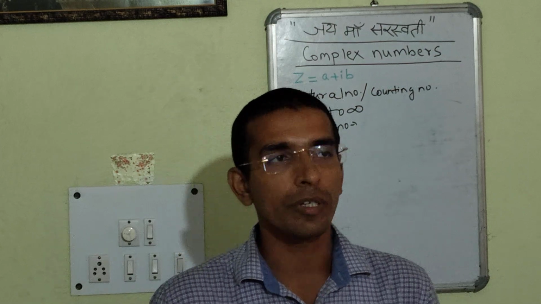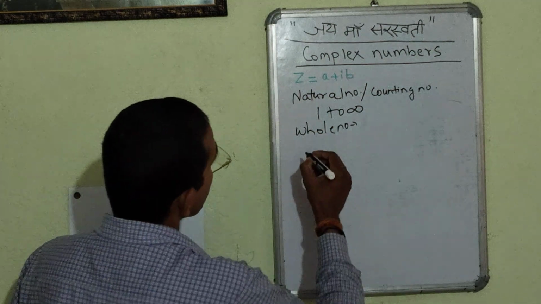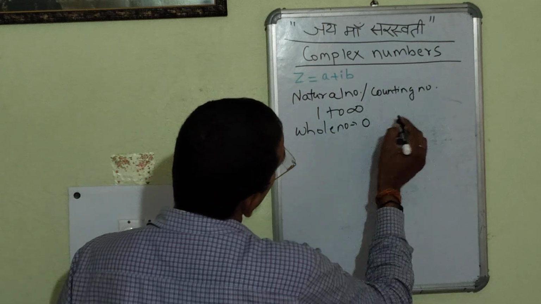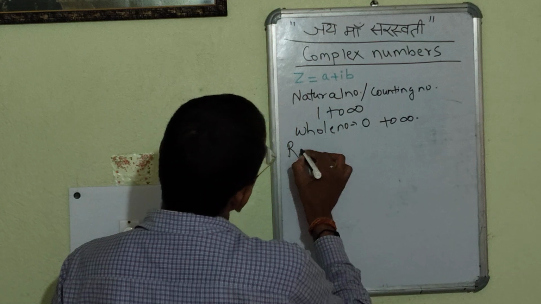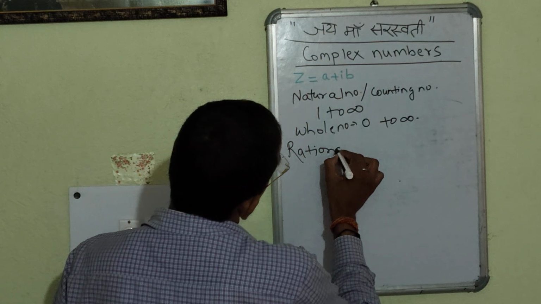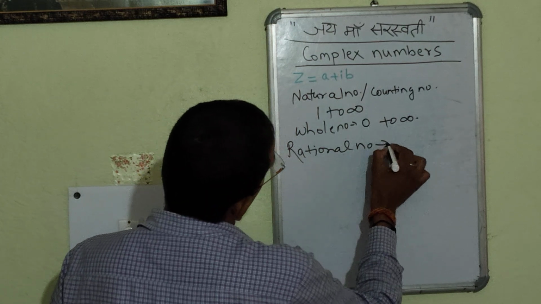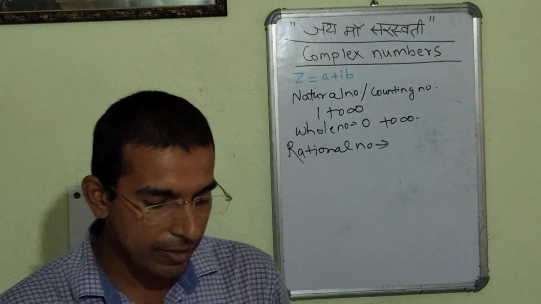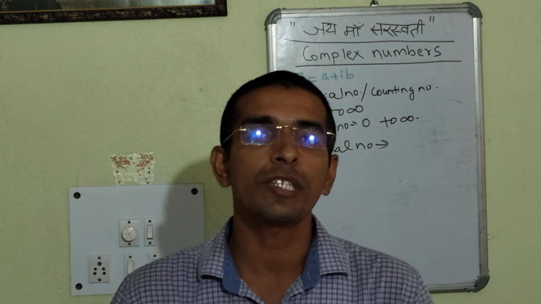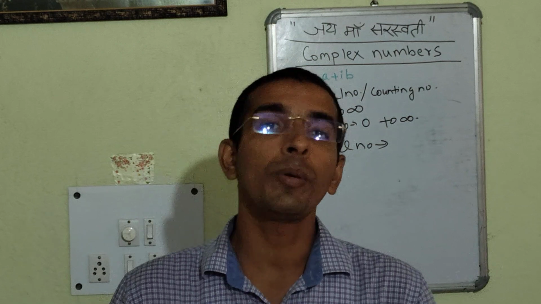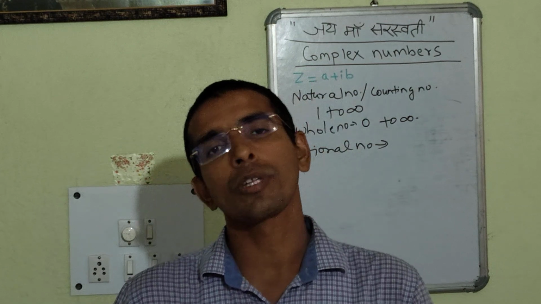Third are the rational numbers. Rational numbers, as the name suggests, are the numbers which we can represent in the form of p by q, where q is not equal to 0.